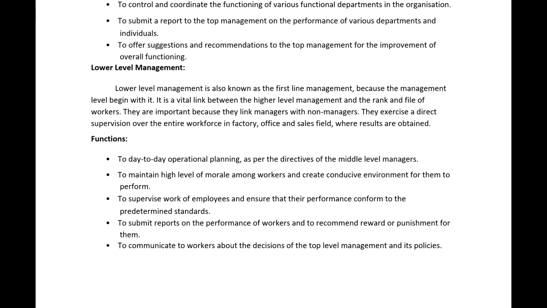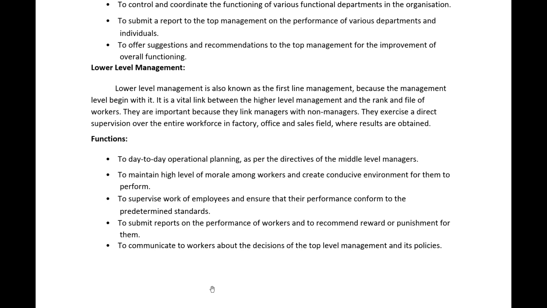To maintain a high level of morale among workers and create a conducive environment for them to perform. So here, to maintain the morale among workers, to supervise the work of employees and ensure that their performance conforms to the predetermined standards. The standards are set by top level management to middle level management. Middle level managers set standards for the low level management.